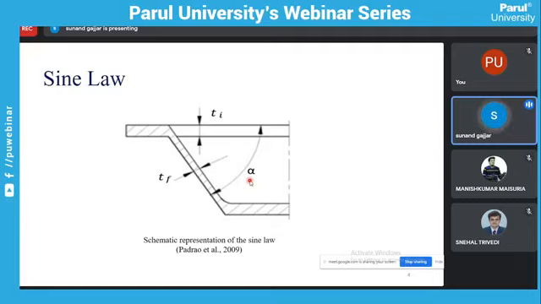Here t final is the final thickness of the sheet, that is, the final thickness of the component, and t i is the initial thickness of the sheet.